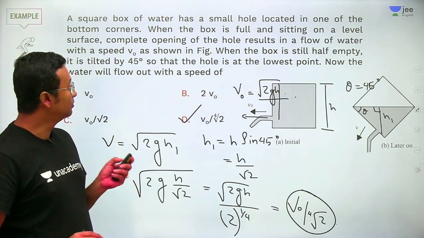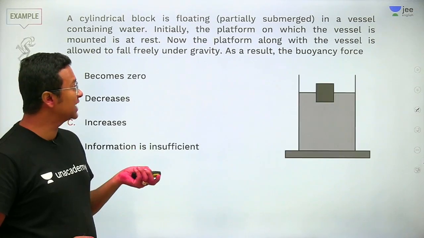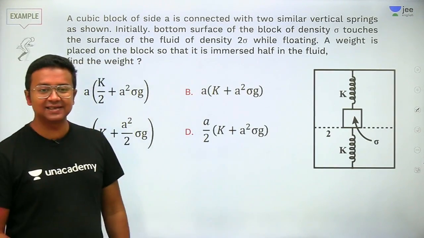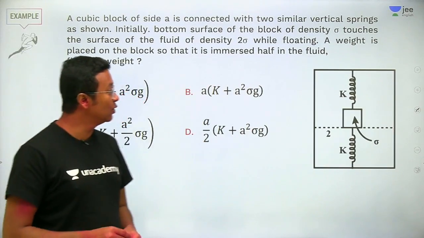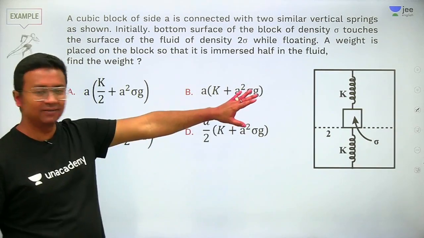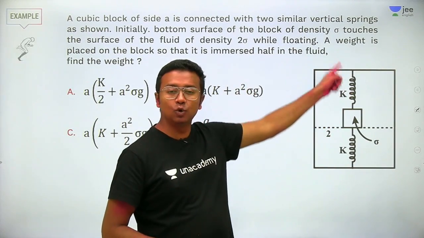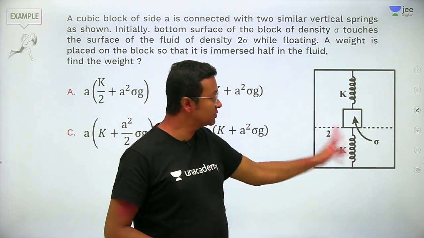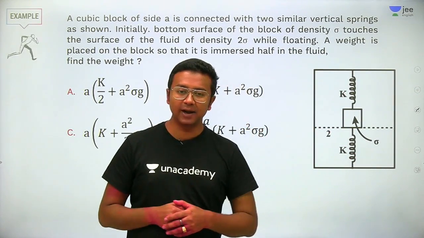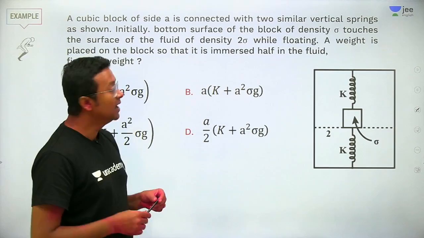Now let us look at some more challenging problems. This one was pretty easy, so let's skip that, and let's go to this one. Now we have got a block here. It is connected to two springs, spring number 1 and spring number 2. Both have a spring constant of K.